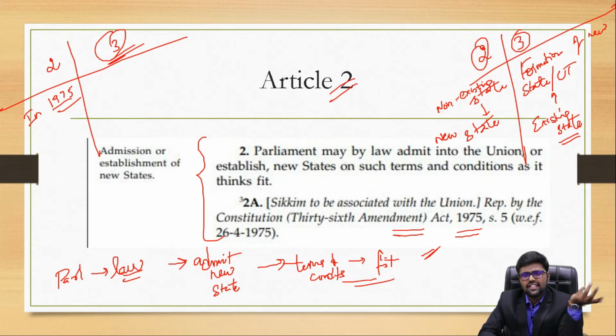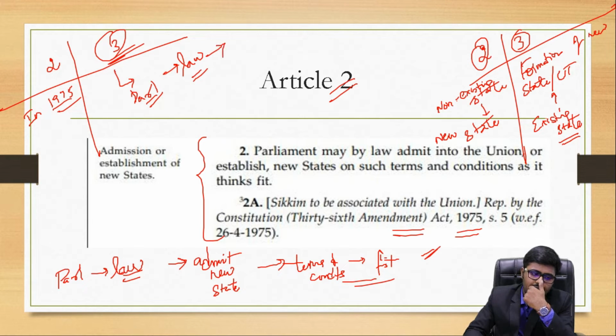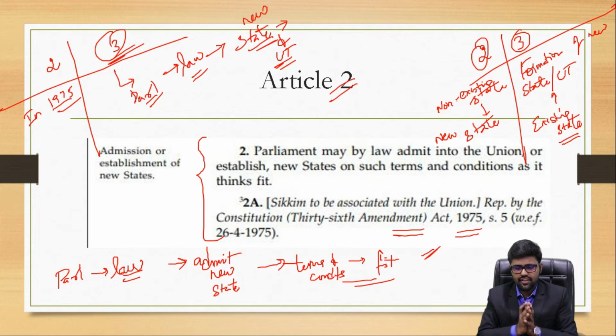See, it was a long pending demand of the people that they needed Telangana as a new state of their own. So using Article 3, who has the power? Parliament has the power to come up with a law, so that they can bifurcate or form or do anything, and they can come up with a new state and union territory. That's it. This is the thing you should understand.